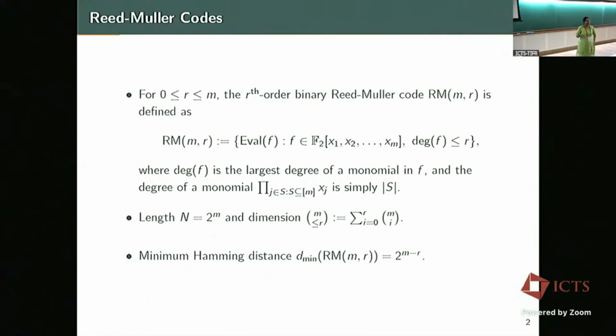A quick recap of Reed-Muller codes. We are going to deal with a binary alphabet. So an rth order binary Reed-Muller code is an evaluation of all multivariate polynomials in m variables whose degree is at most r. We know the length, which is 2 to the m, the dimension, the sum of m choose i for i less than or equal to r, and the minimum Hamming distance, 2 to the m minus r. All these properties we know of Reed-Muller codes, so I will not touch upon them again.